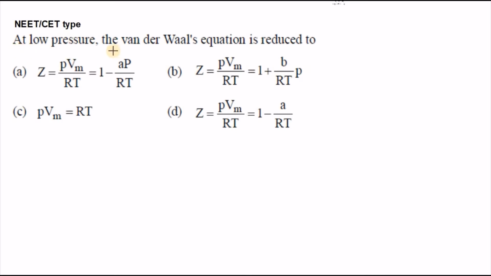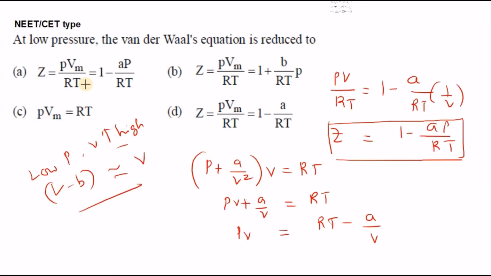Next question. At low pressure, the van der Waals equation is reduced to? See this one, at low pressure, volume is very high, so V minus b in the van der Waals equation is approximately taken as V. After substituting V minus b as V, P plus a by V square into V equals RT for 1 mole.